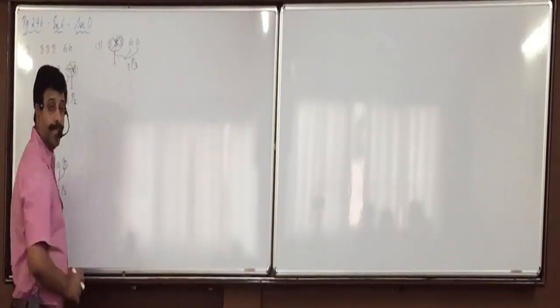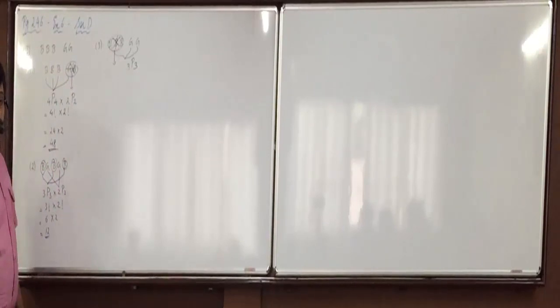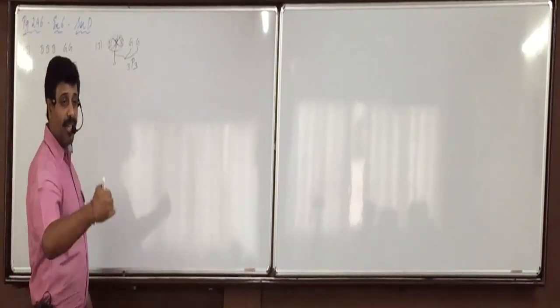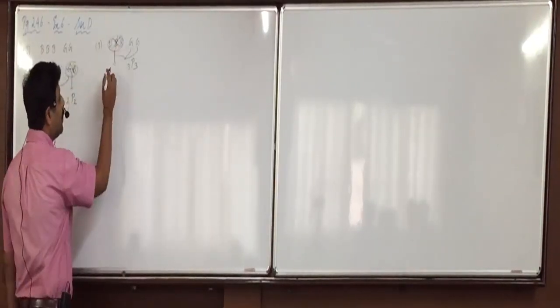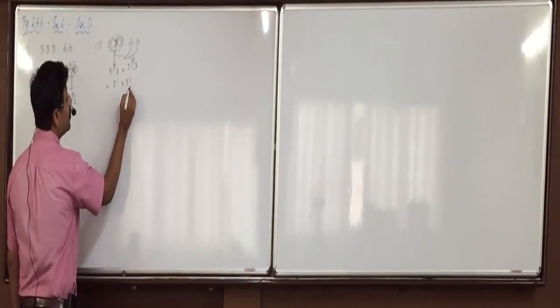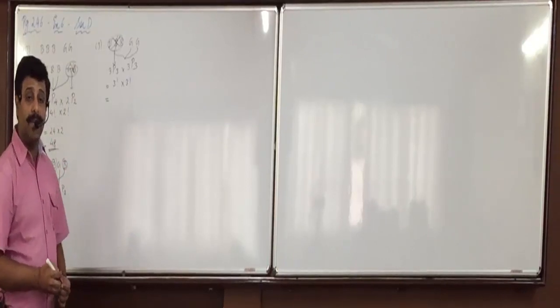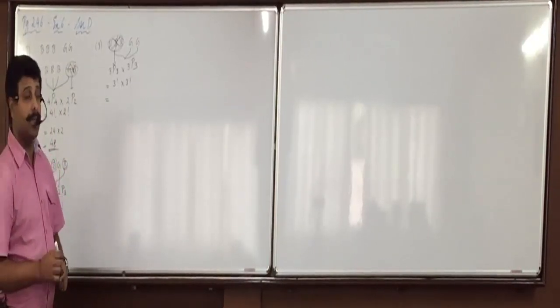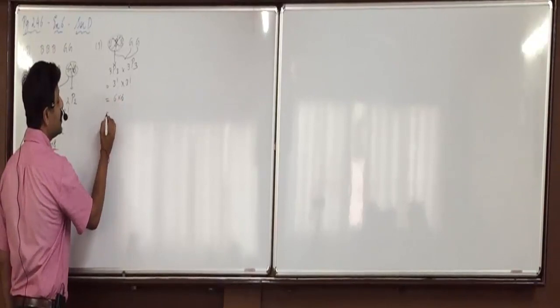Any confusion so far? Inside the row, again 3 boys, how can we arrange? 3 people. So 3 factorial into 3 factorial. Himanshu, what is 3 factorial? 6. So 6 into 6, 36.